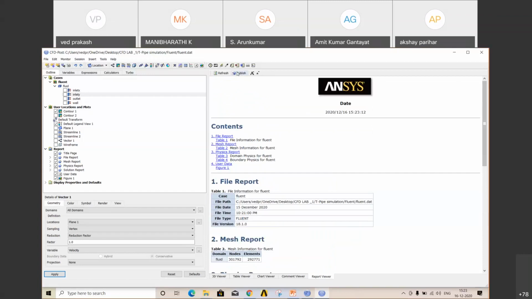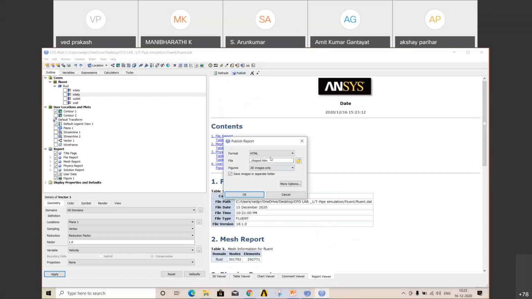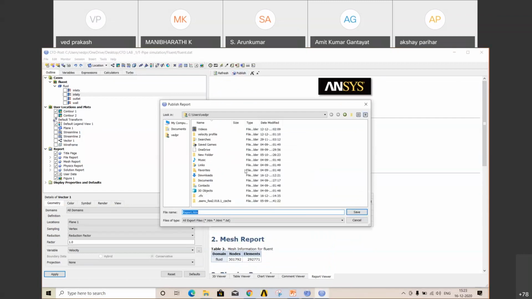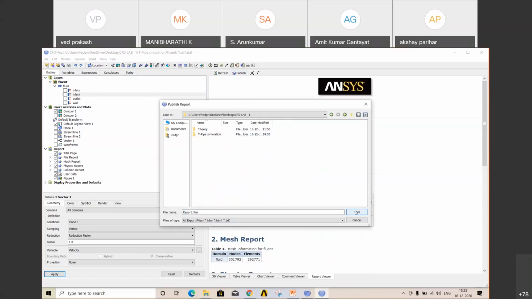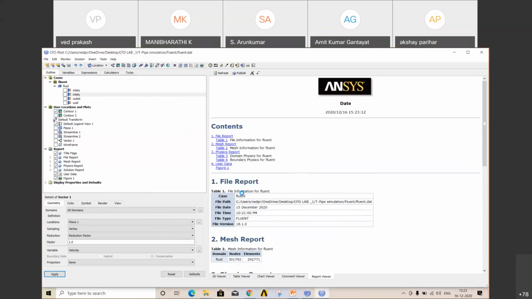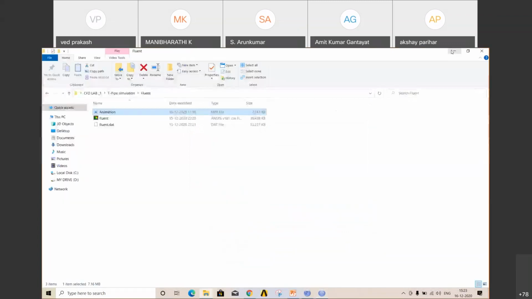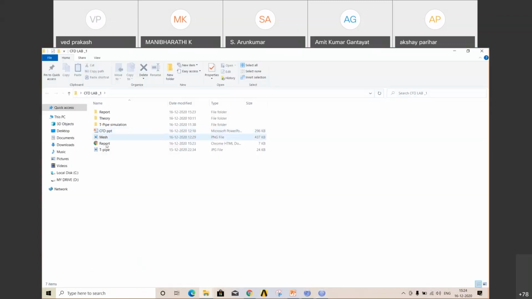There is an option, publish. Click on that. In which format do you want, HTML or text? There are two options. You select your folder, like desktop, lab. All right, HTML. Then save. All right. Okay, and go to that folder. You can see your report.